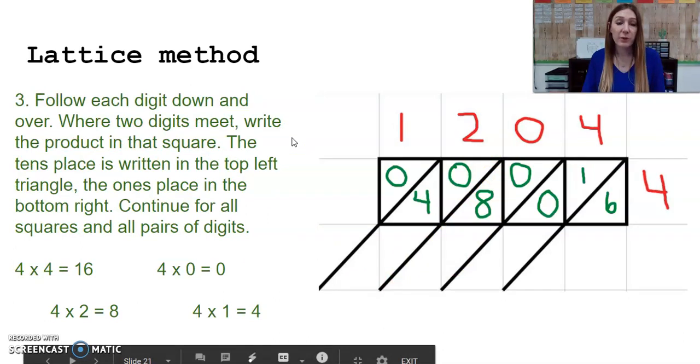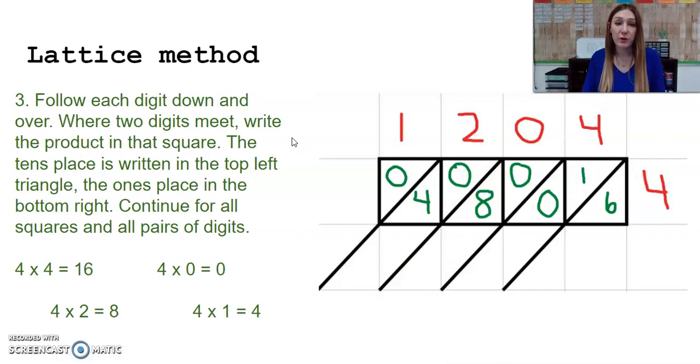We're then going to follow each digit down and over. Where 2 digits meet, we're going to write their product in that square. The tens place is written in the top left triangle and the ones place in the bottom right. We're going to continue this for all squares and all pairs of digits.